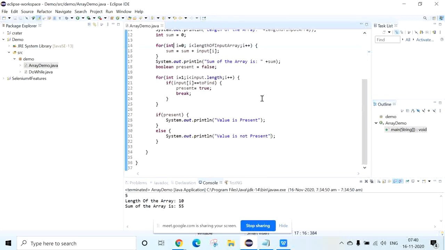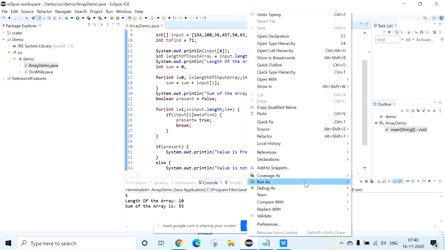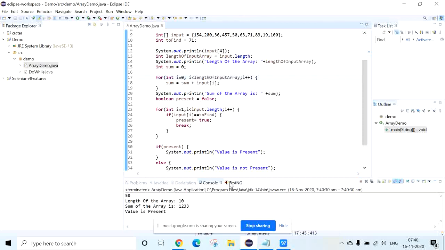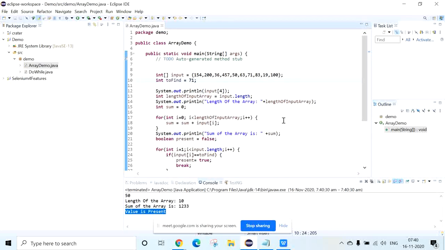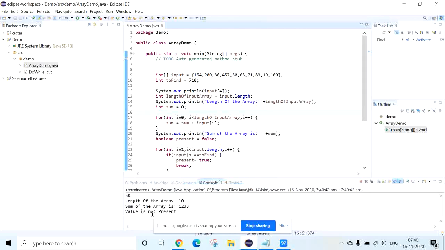So this is what we need to do to check whether the given value is present in that array or not, right? Now you can execute your program, and the value is present. Now if I give any other value, for example 710, then the value is not present.